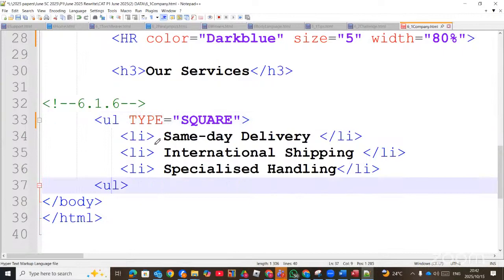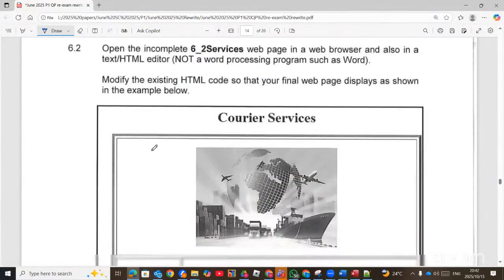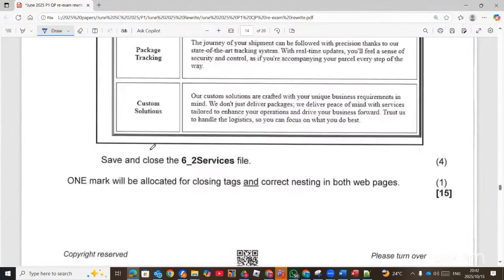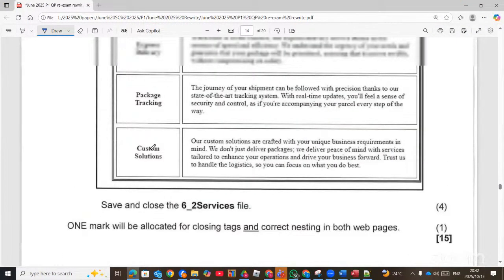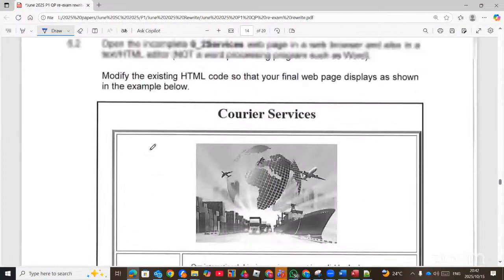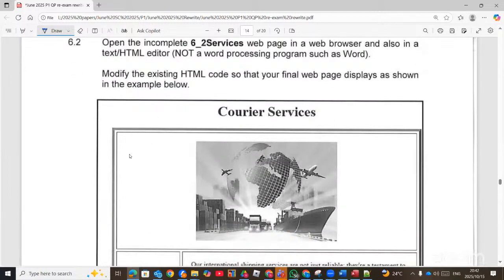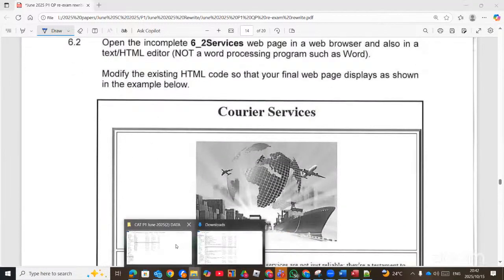Right, the next question. A table was given to us for how many marks? 4 marks. That we must create a table to look like this, which is 6_2 services.